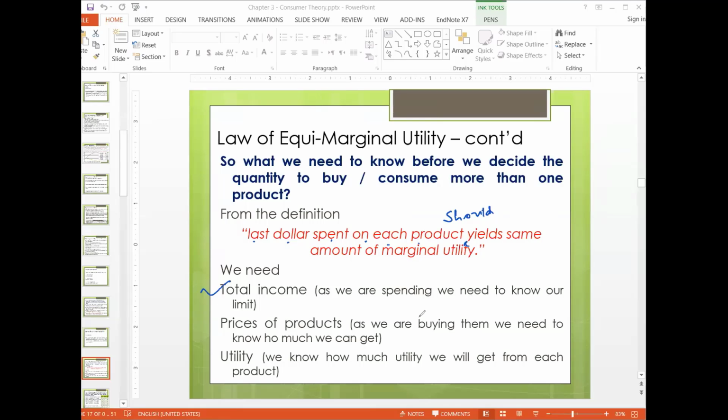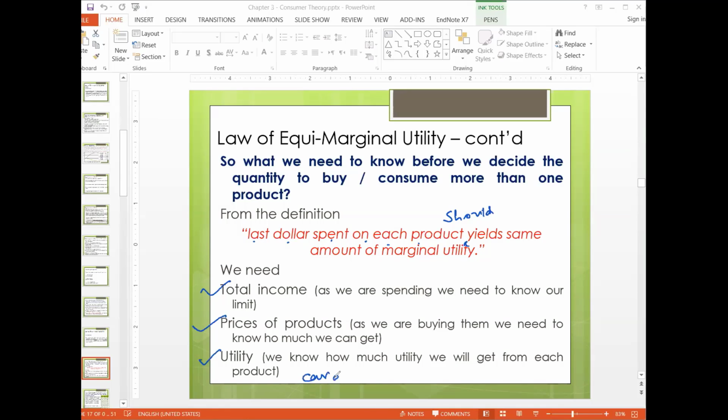First of all, we need to know how much income we are going to spend. That is our constraint, that is our boundary. Then we should know the prices of the goods, because from that we can calculate how much we can get. Third is how much happiness we will get from each item. So we should have a table of utilities,